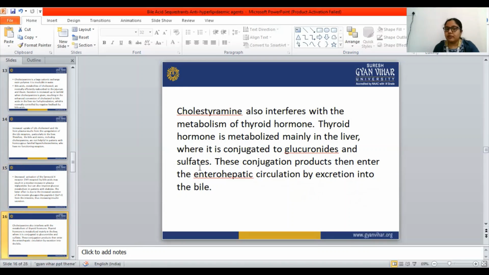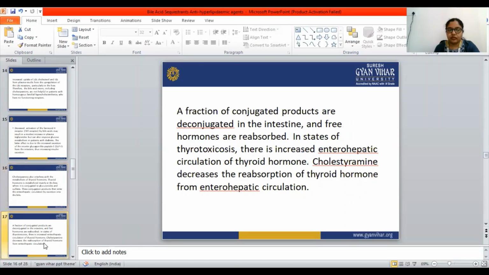Cholestyramine also interferes with the metabolism of thyroid hormone. Thyroid hormone is metabolized mainly in the liver, where it is conjugated to glucuronides and sulfates. These conjugation products then enter the enterohepatic circulation by excretion into the bile. A fraction of conjugated products are deconjugated in the intestine and free hormones are reabsorbed. In thyrotoxicosis, there is increased enterohepatic circulation of thyroid hormone, and cholestyramine decreases the reabsorption of thyroid hormone from the enterohepatic circulation.